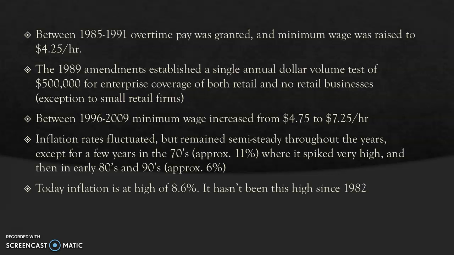So the steady rates were between 1 and 3, maybe 4, but it spiked just in those few times. And then today, inflation, as we know and we're seeing, is at a high of 8.6. So that is pretty high. It hasn't been this high since, oh, excuse me, since 1982.